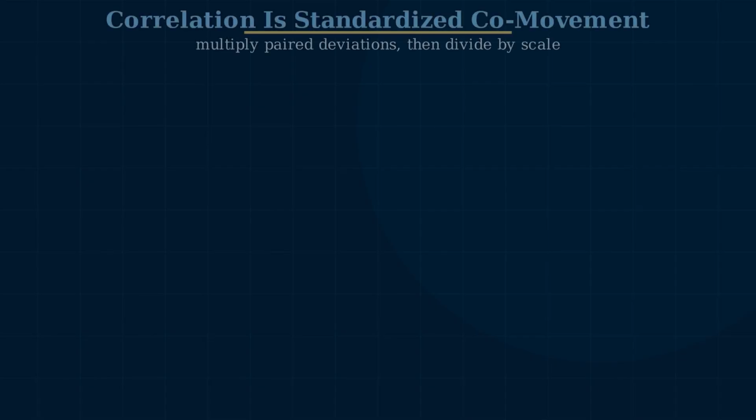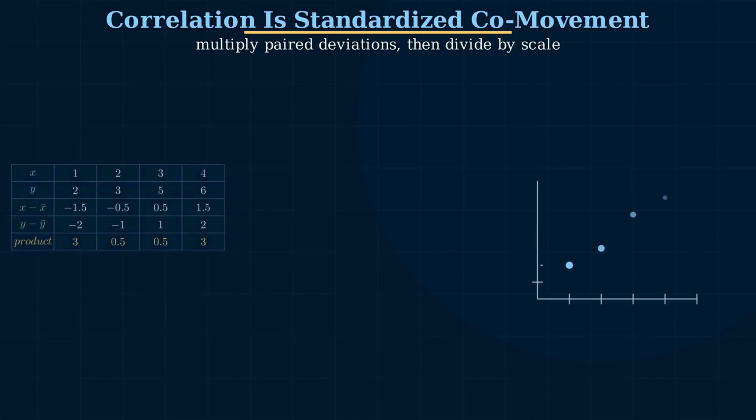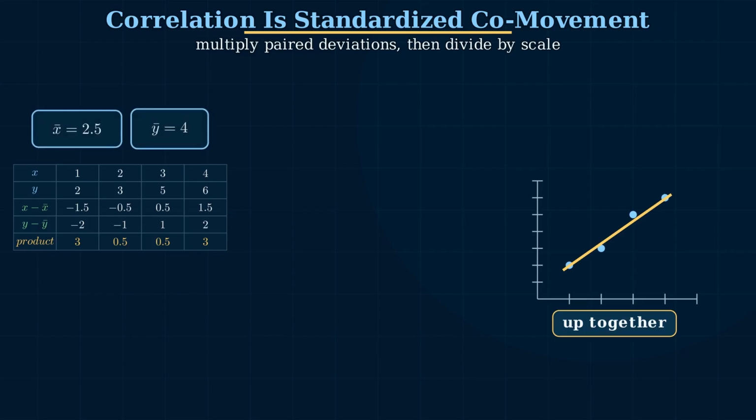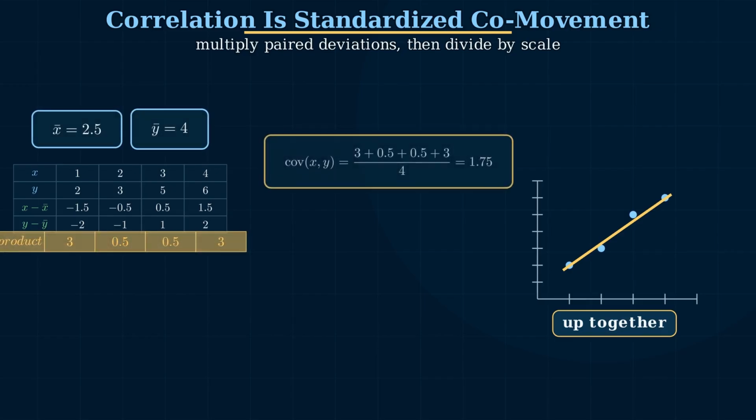Finally, let us compute the idea behind correlation with 4 paired points. The x values are 1, 2, 3, and 4. The y values are 2, 3, 5, and 6. The average x is 2.5. The average y is 4. For each pair, subtract the x mean and the y mean, then multiply the two deviations.